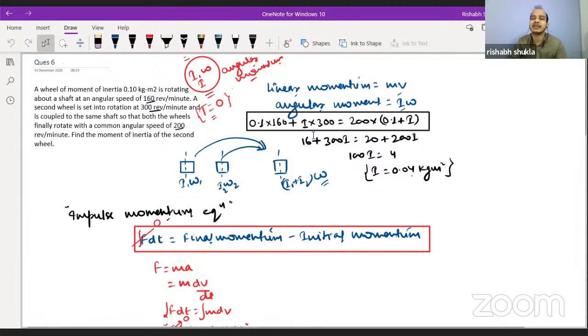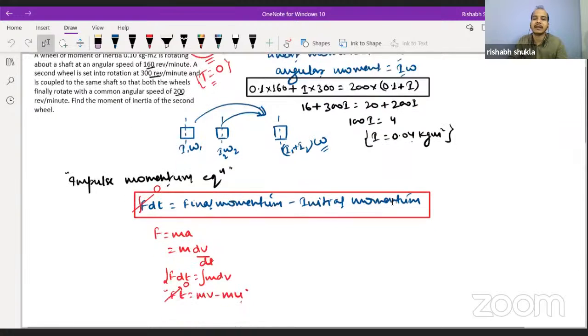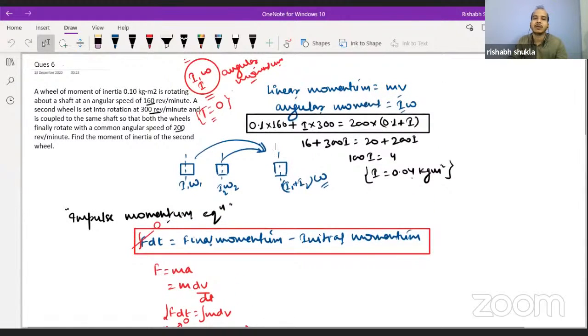Impulse momentum equation says that if a system is acted upon by a force in a particular direction, then in that direction we can observe the change in momentum of the system. And if there is no net force acting on a body, then the final momentum and the initial momentum will remain the same. Clear? Is it clear? The second concept which we have gone through, in the second question, is it clear, Vijay?